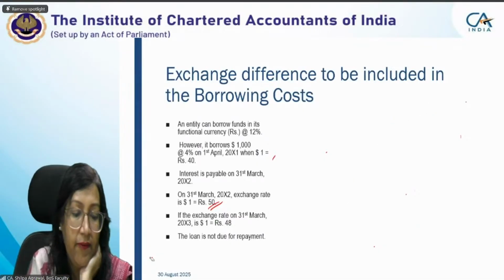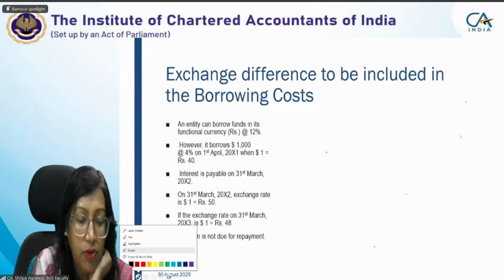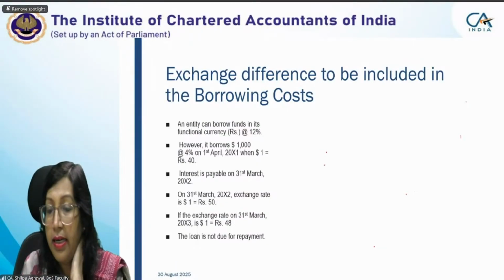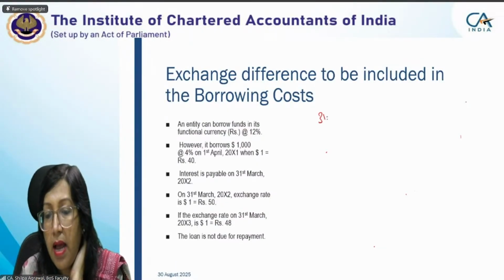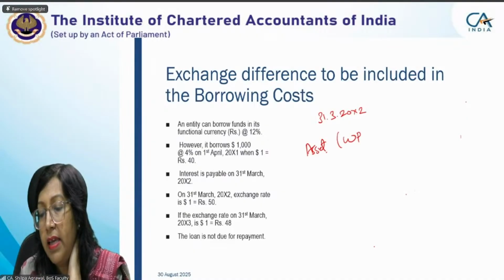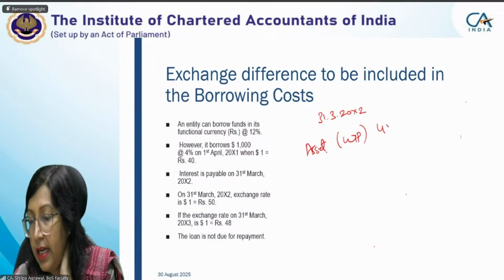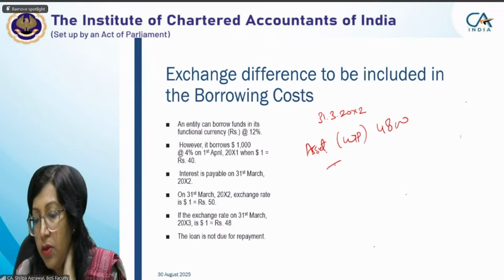Yes, definitely. I want answers next time from everybody, participate and give me the journal entry. So on 31st March 20x2, your entry would be asset, again because we are assuming it is still a qualifying asset, to WIP, the amount which we calculated, 4,800.